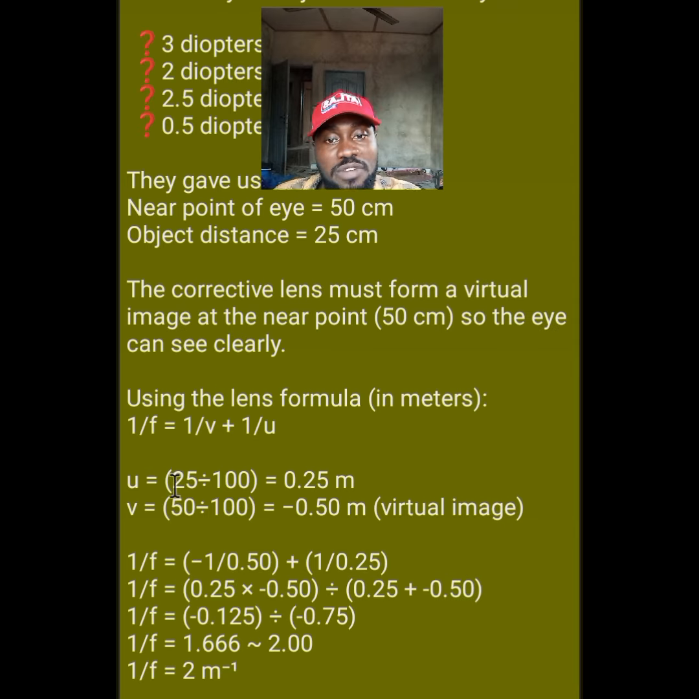To convert 25 centimeter to meter, we just divide it by 100. So u, which is the object distance, is equal to 25 divided by 100, which gives us 0.25 meters. Then for the image distance, which is 50, 50 divided by 100 equals minus 0.50 meters. Why is it minus 0.50 meter? Because we are going to need a virtual image. But the way I want to teach you how to solve this, whether you put minus here or not, it doesn't really matter.